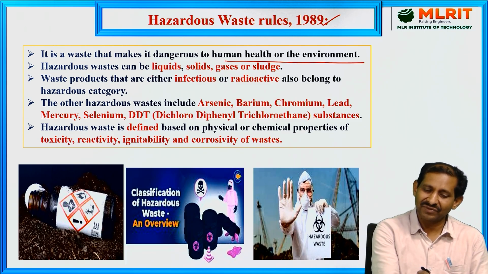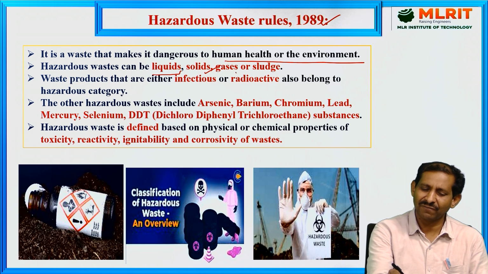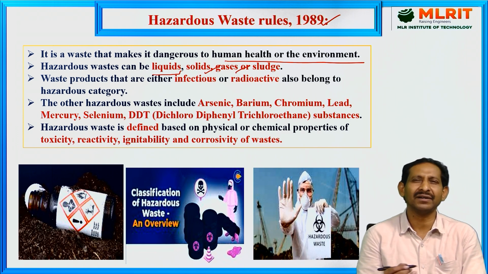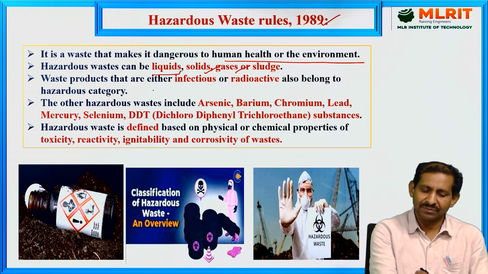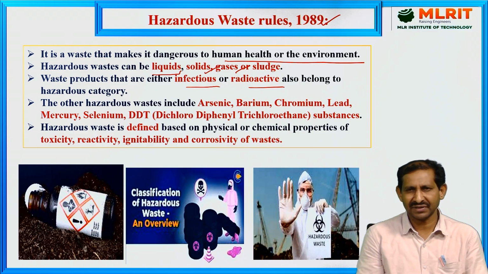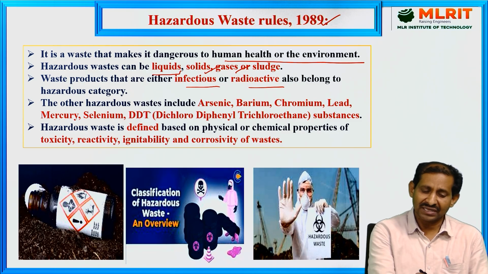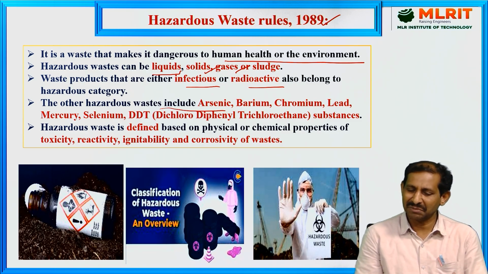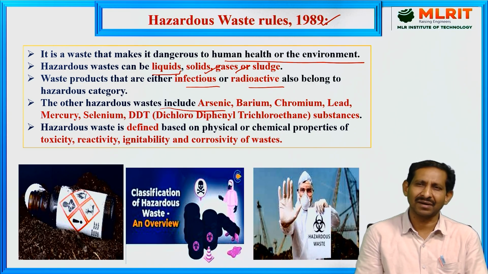Hazardous waste may be in liquid form, solid form, gases, or sludges. Sludge means a mixture of liquid and solid. The products may be infectious and radioactive. Mainly, hazardous waste is either infectious or radioactive. Other hazardous wastes include a lot of heavy metal compounds: arsenic, barium, chromium, lead, mercury, selenium, and DDT, one of the pesticides. These are all the major hazardous compounds.